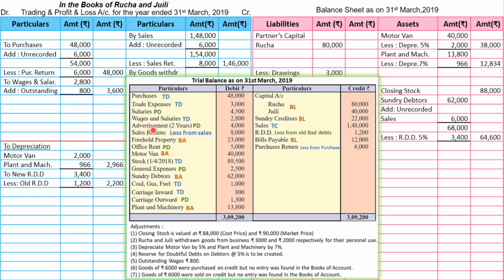Now this advertisement will be transferred to profit and loss account debit side. We will write to advertisement 4000.